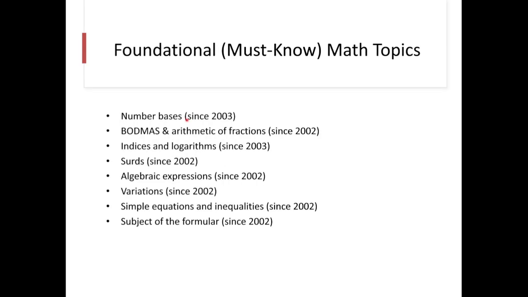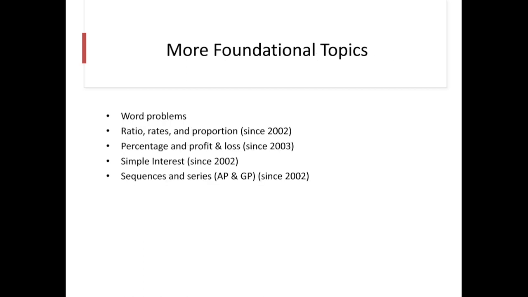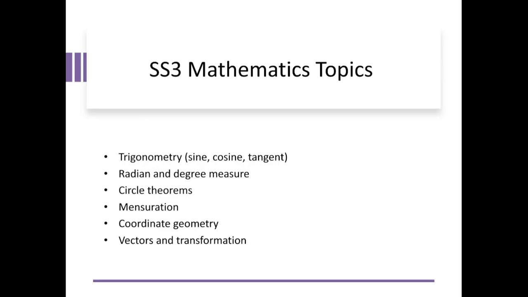If you go back here, you also see the years. You can see that they've been setting all these foundational topics way back. And just to prove it to you, open your JAMB past question book. There should be a page at the beginning where they list all the topics and the years they were set. You see that 2023 is there, 2003 is there, 2002 is there. Just check it and you will find it. It proves that the information you're seeing here is very valid.